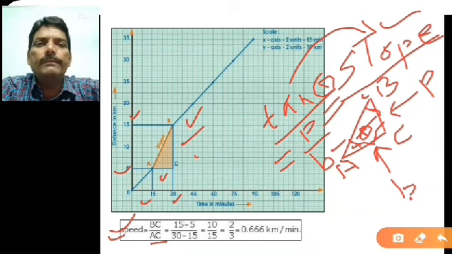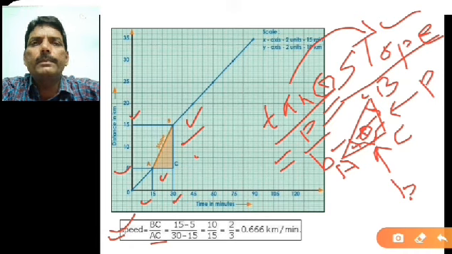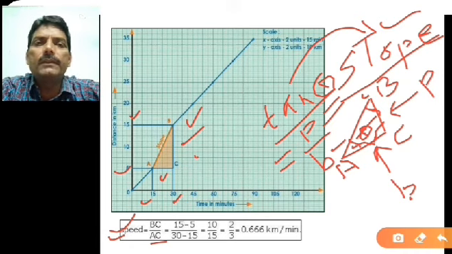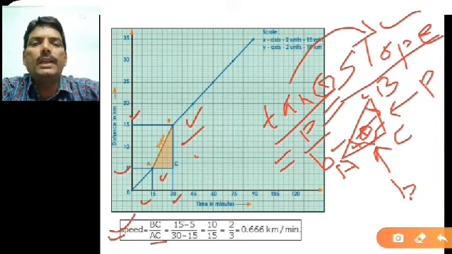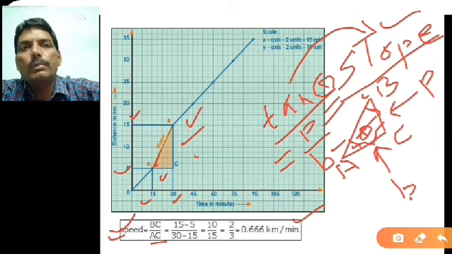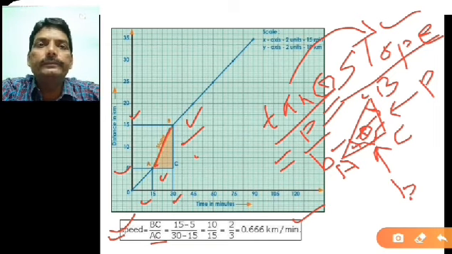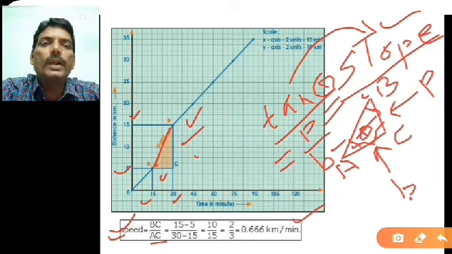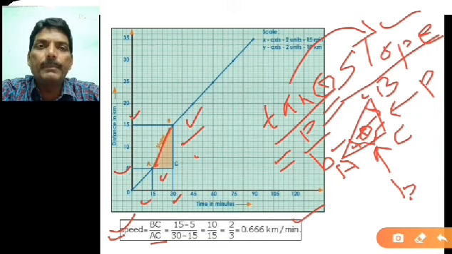Now how will you calculate BC? BC is nothing but the difference of 15 and 5 kilometer, that means 15 minus 5, and for AC you will get the difference 30 minus 15. So ultimately you will get 10 by 15, or 0.666 kilometer. So what is the meaning of this? It means that for this particular line AB, the slope is 0.666 kilometer, or in rounded form 0.67 or 0.7 kilometer per minute.